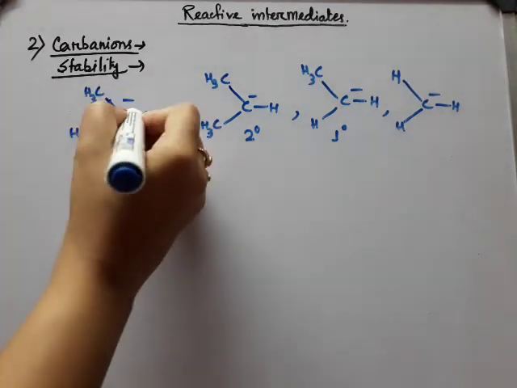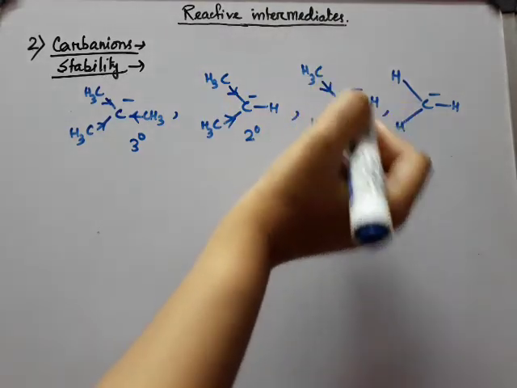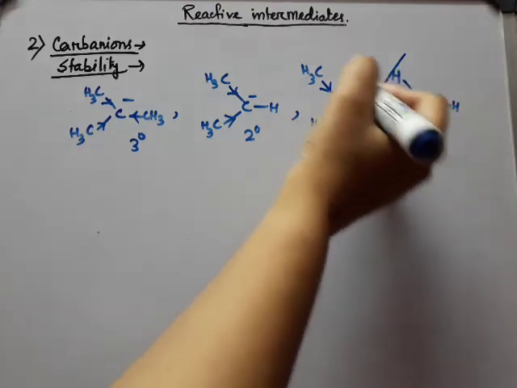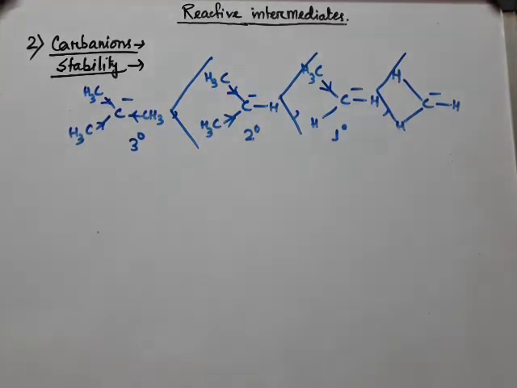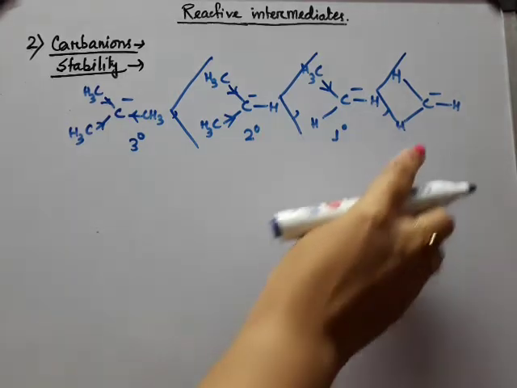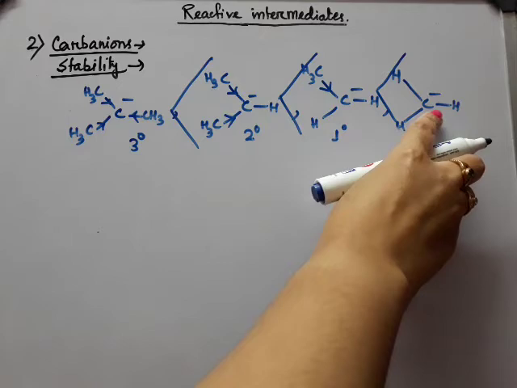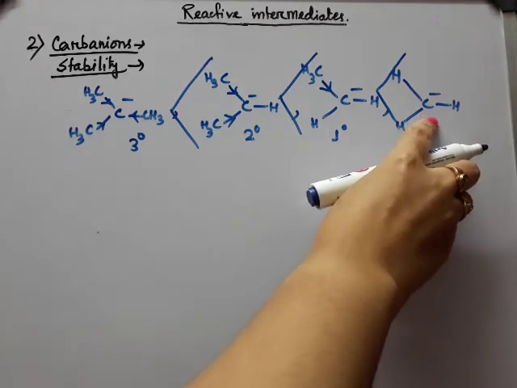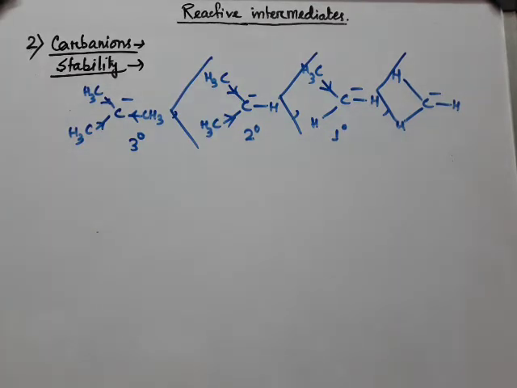That is why, due to this positive inductive effect, the stability order is exactly reverse to that of carbocations. So, in methyl carbanion, no plus I group is attached to the negatively charged carbon atom, that is why this is most stable.